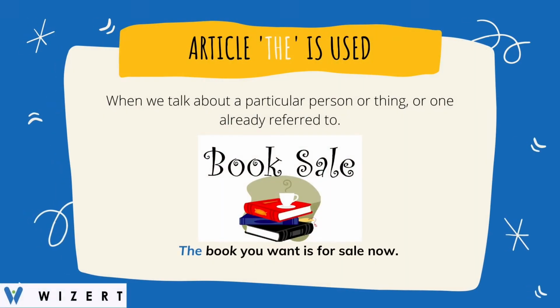Article the is used when we talk about a particular person or thing or one already referred to. That means something that we have already been talking about. For example, the book you want is for sale now. In this example, the person is talking about a particular book. The other person might have already talked about a specific book that he wished to have.